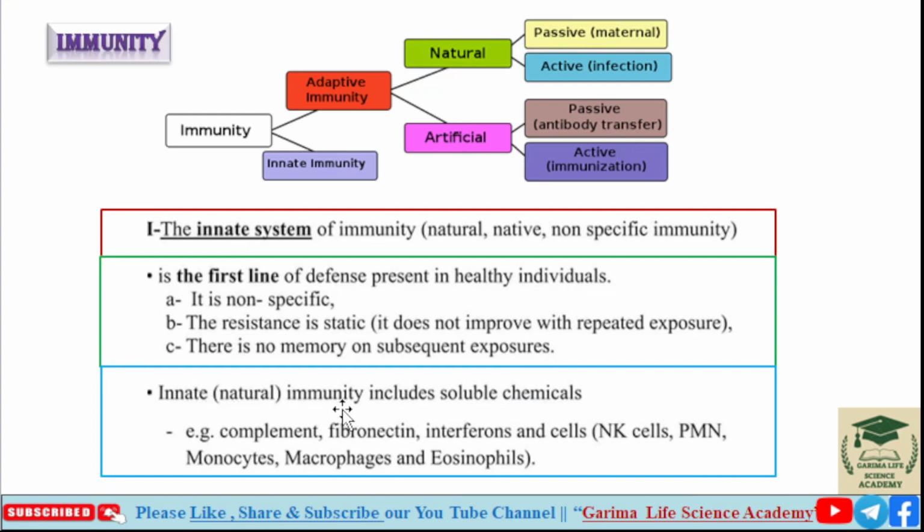Natural immunity includes soluble chemicals, for example complement proteins, fibronectins, interferons, and cells like NK cells. PMN means polymorphonuclear cells like neutrophils, basophils, monocytes, macrophages, and eosinophils. All of these are examples of innate immunity.